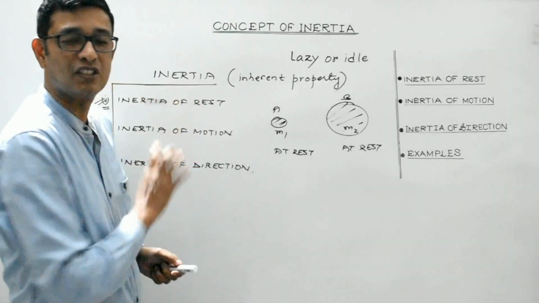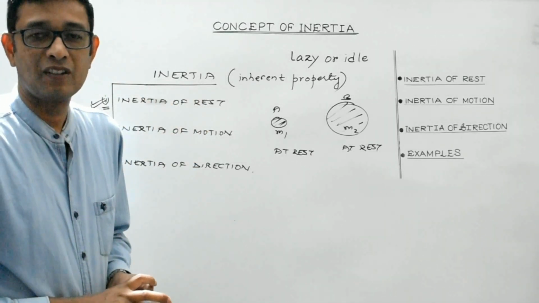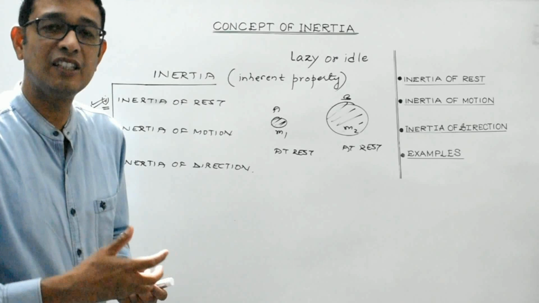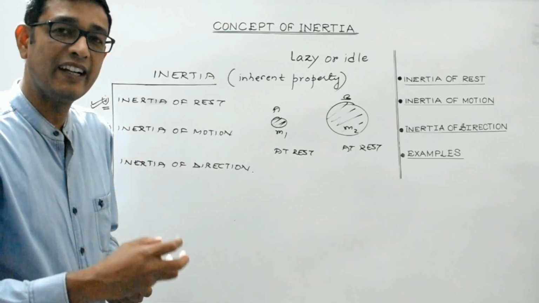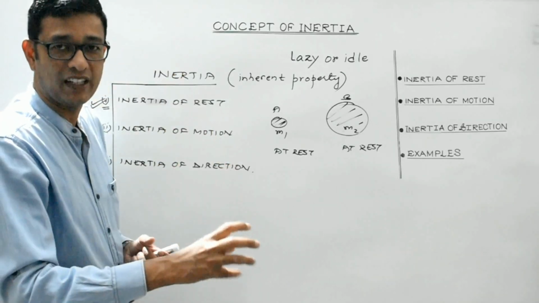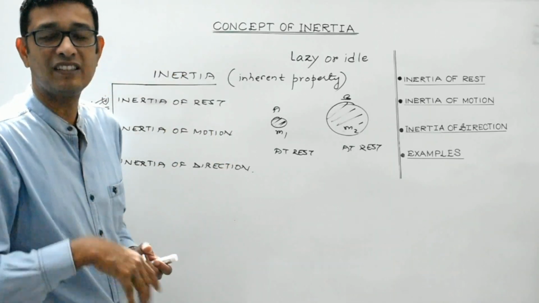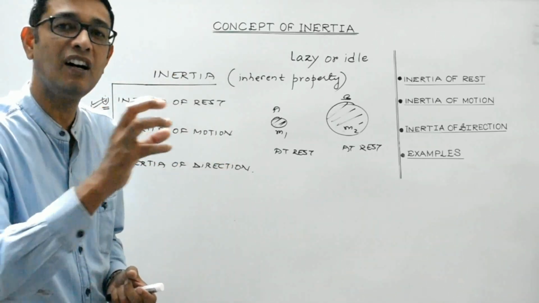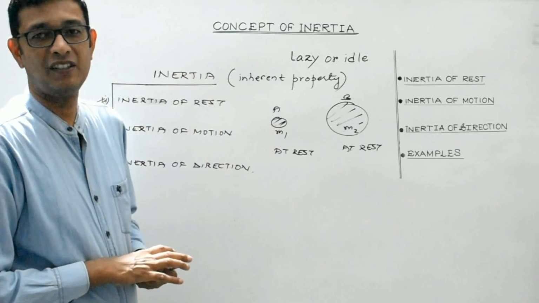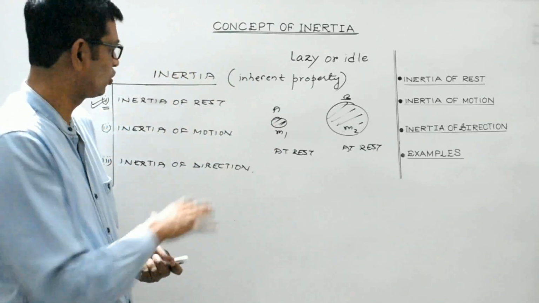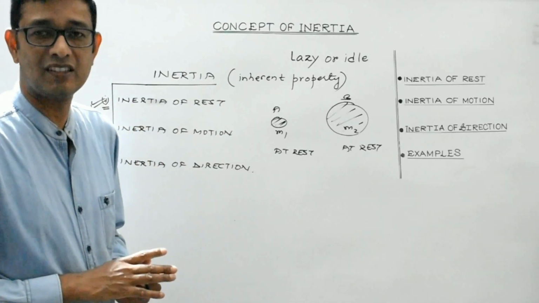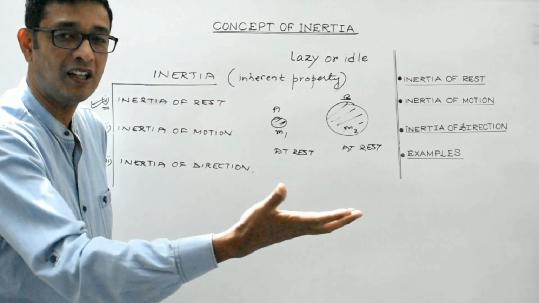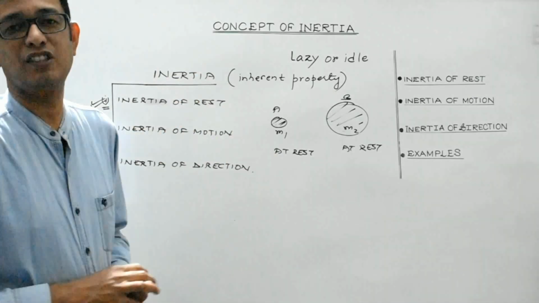Students, as the term suggests, inertia of rest is the property of a body by virtue of which a body tends to remain in its state of rest unless it is acted upon by some external unbalanced force. Isn't it? So a body which is at rest will remain at rest unless it is compelled to change its state by some external unbalanced force.